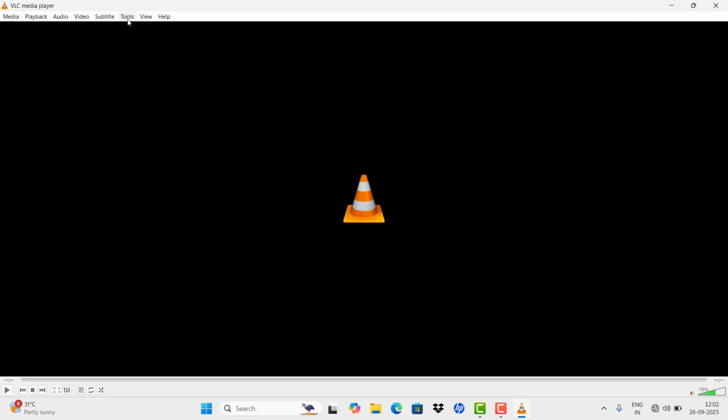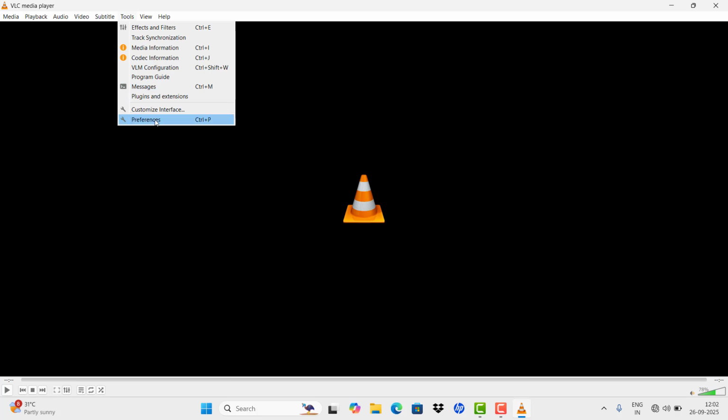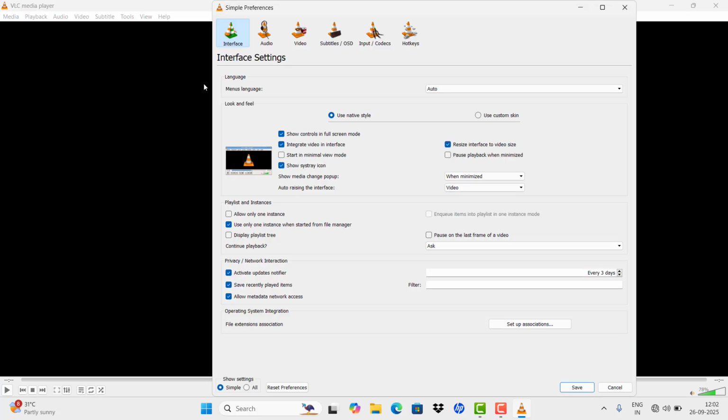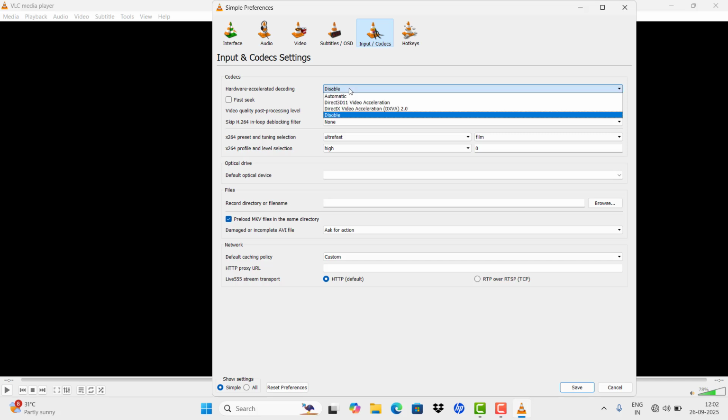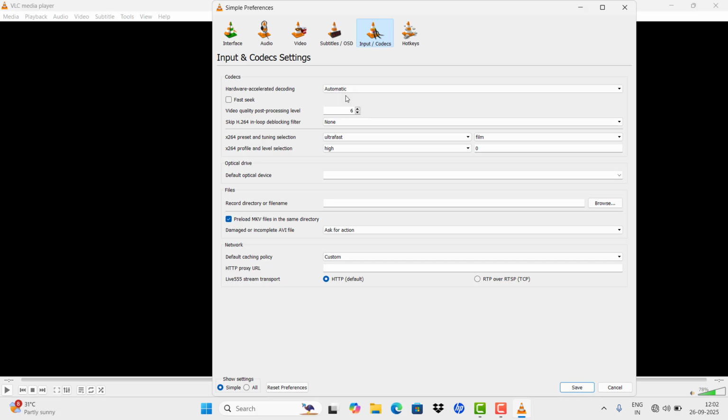And once you're done, please save it, and once again you need to enter into Preferences, and this time you need to enter into Input and Codecs. Change here: if it's already set to Disabled, make it Automatic. If it's already Automatic, make it Disabled for hardware decoding. Once it's done, please save it and restart your VLC media player.